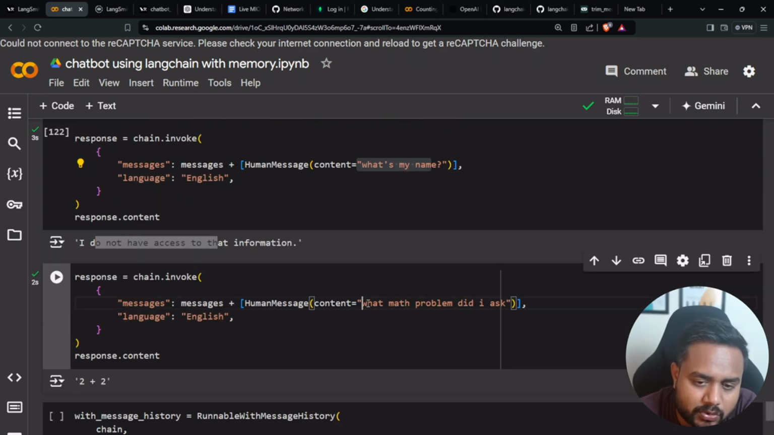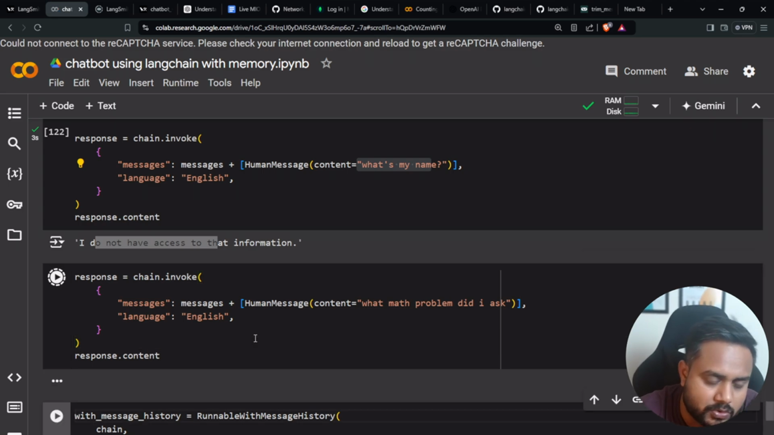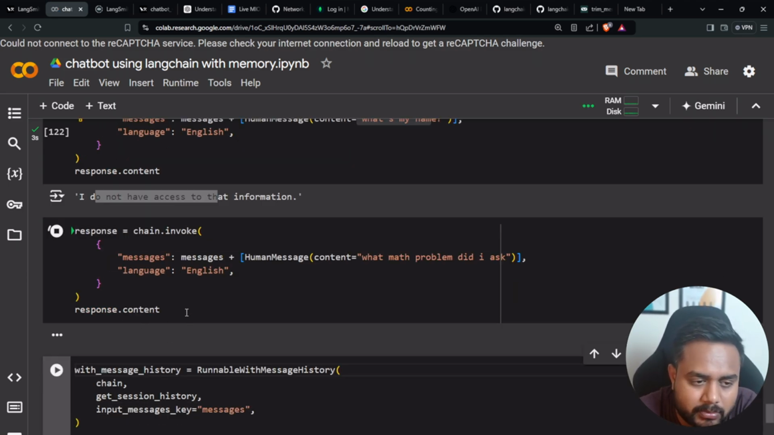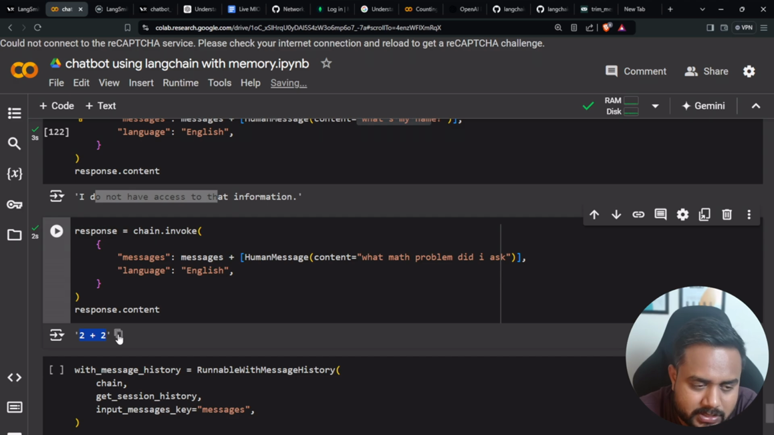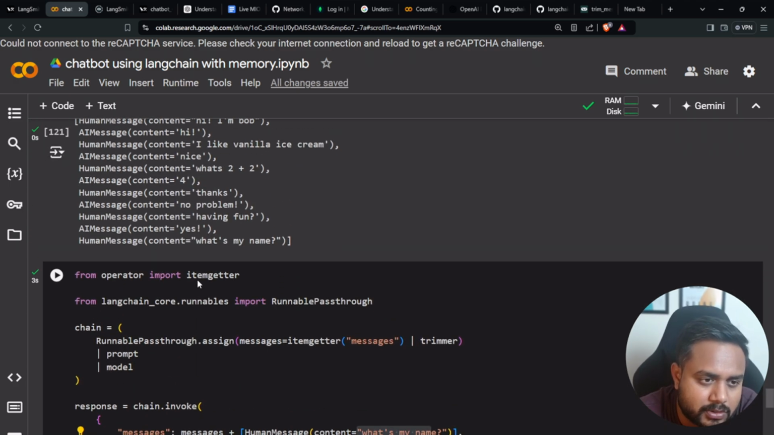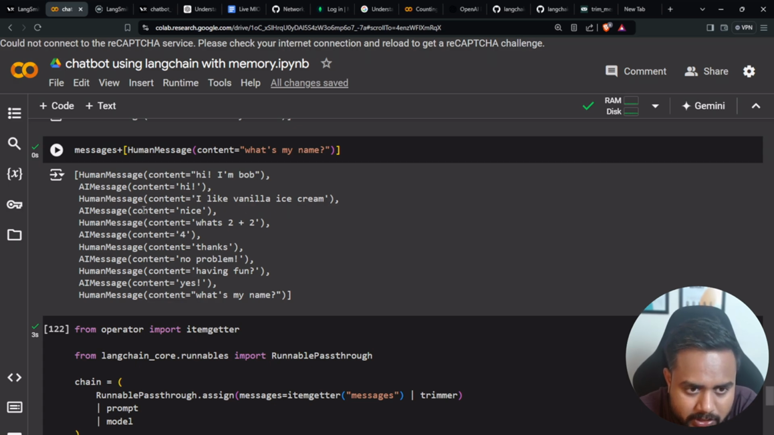Now I'm asking one more question. What math problem did I ask? So here I ask this particular question, and you will find it is able to make a response. Why is it able to respond? See, it is saying 2 plus 2, related to this particular question. Because here you will find that this 2 is going to be removed. Now one more message is added, this one, what is my name.